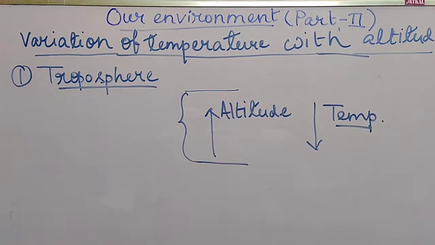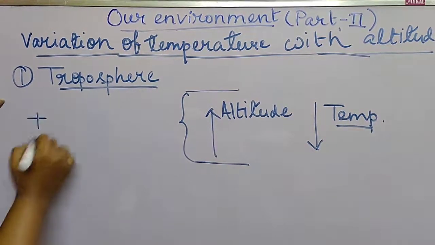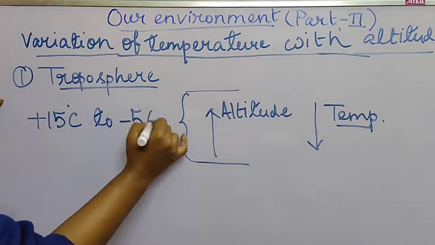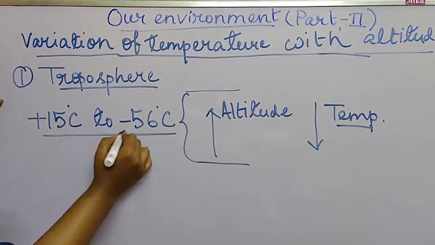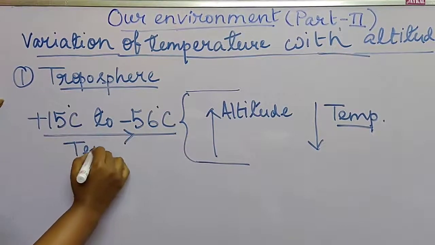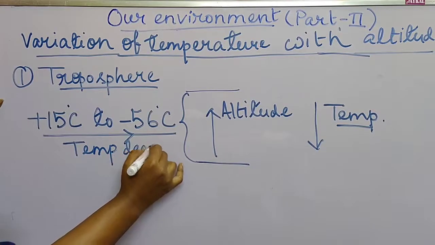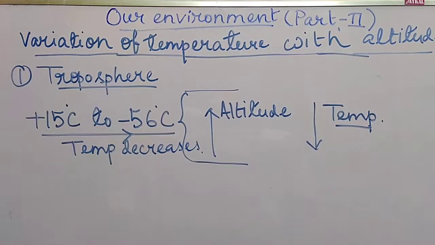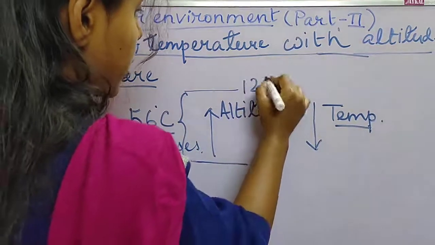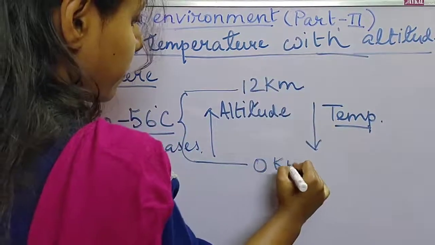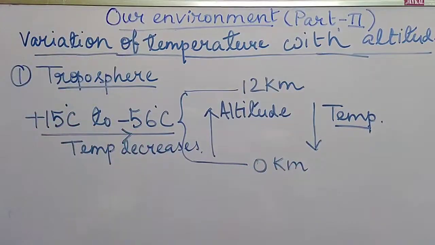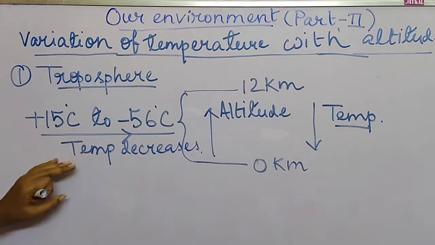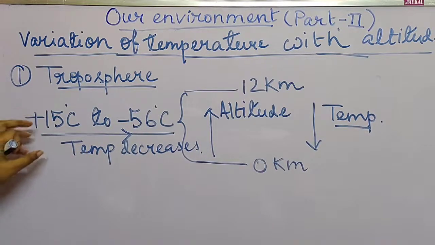Here the temperature goes from plus 15 degrees Celsius to nearly minus 56 degrees Celsius. So the temperature decreases over the level of 0 kilometer to 12 kilometer.